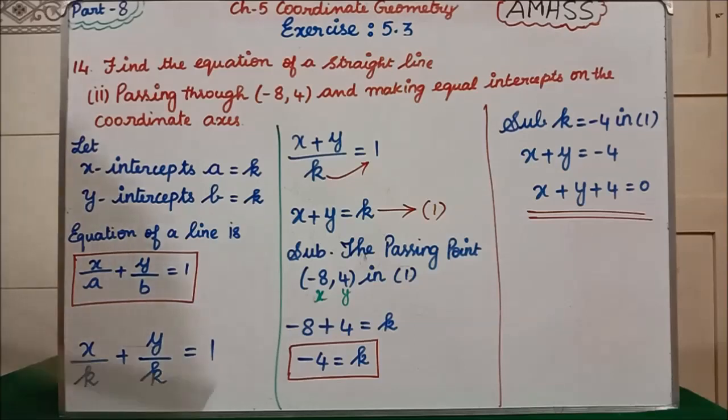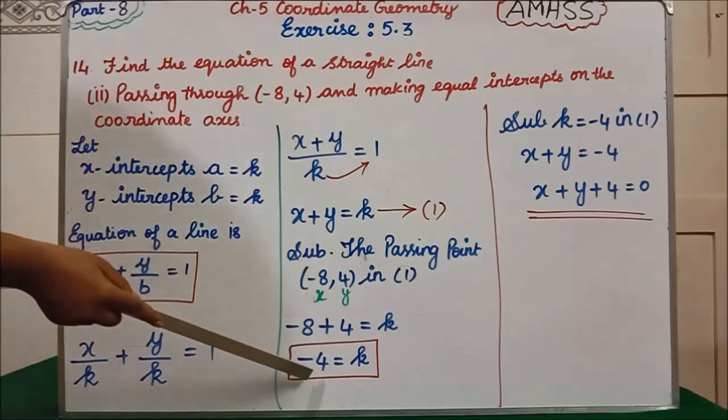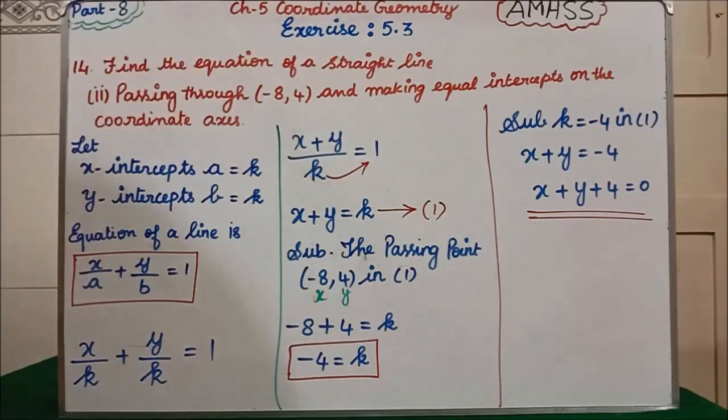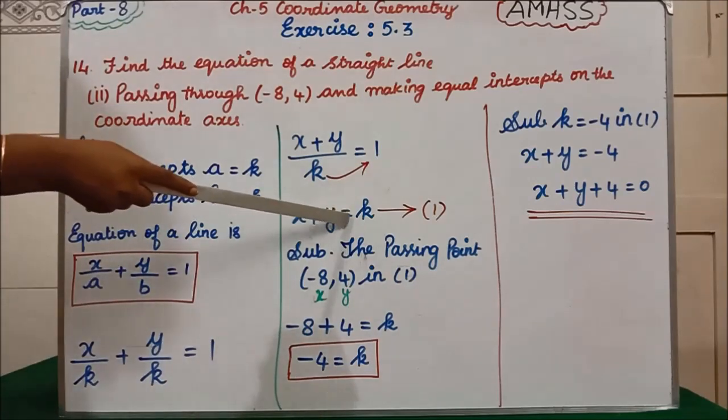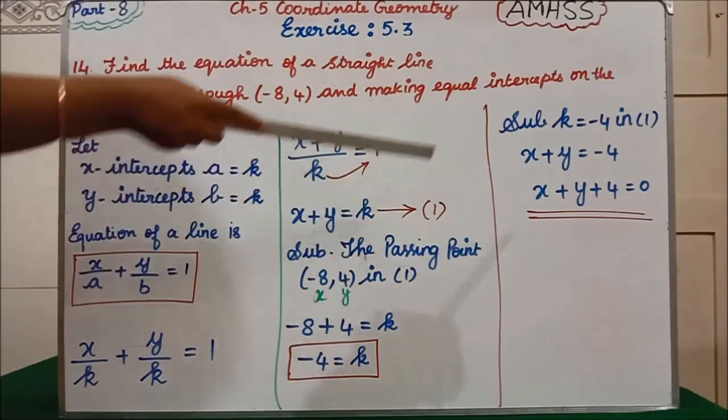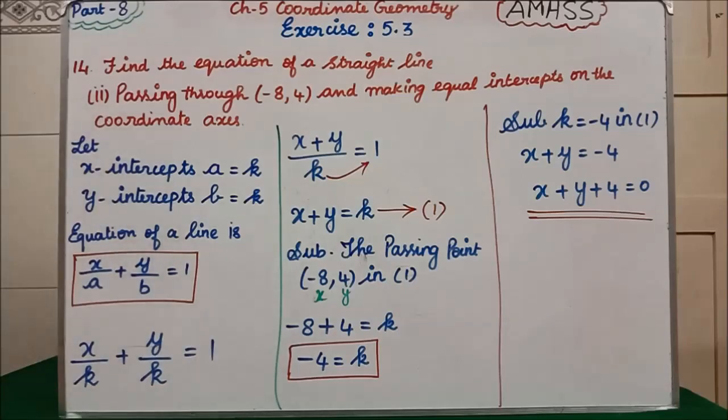Clear? Now we have got the k value, isn't it? Again we have to substitute the k value in equation 1. x + y = what is the k value? Minus 4. Now how do we have to write the equation of a straight line? x term, y term, constant term. So we take that minus 4 to the other side. It will become plus 4. So x + y + 4 = 0. This is the equation of a straight line.